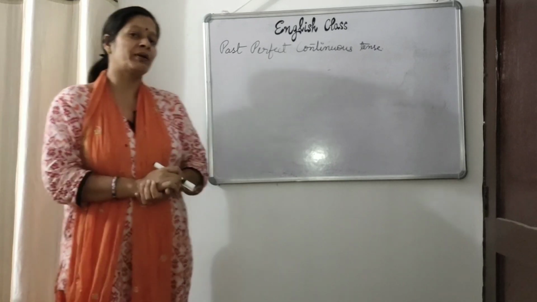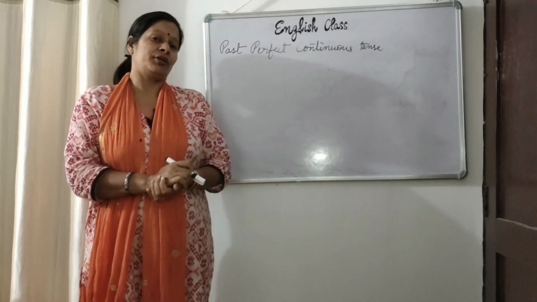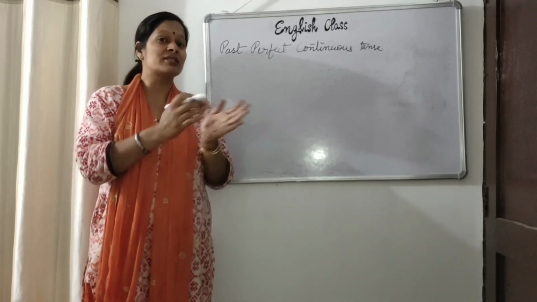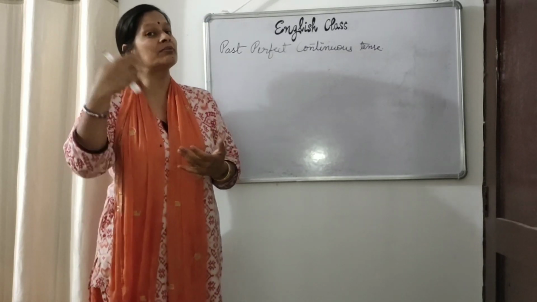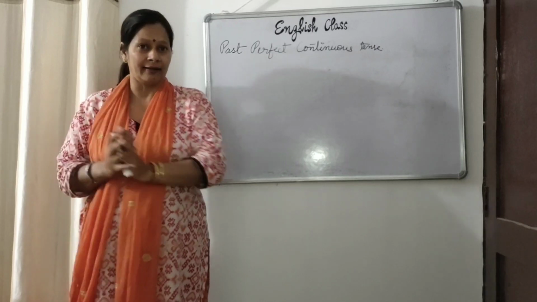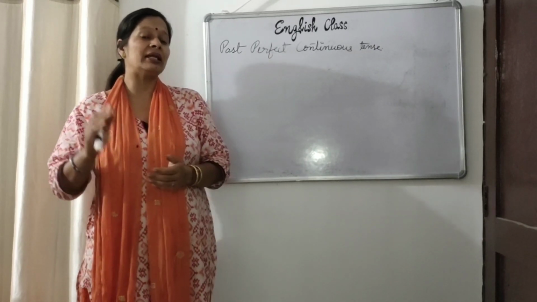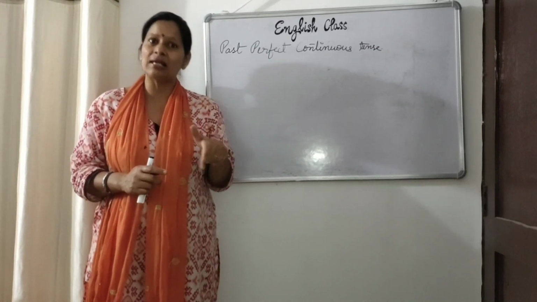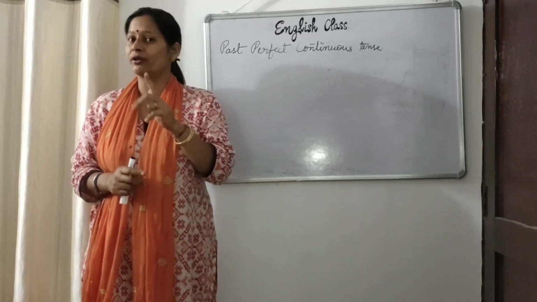Now, where to use present perfect continuous tense? Present perfect continuous tense is used when the work you have started is still going on and it will take some time to complete. For example, you are residing in Delhi. So your sentence is, I have been residing in Delhi, and you haven't left the place. You are still in Delhi now. There we use present perfect continuous tense.